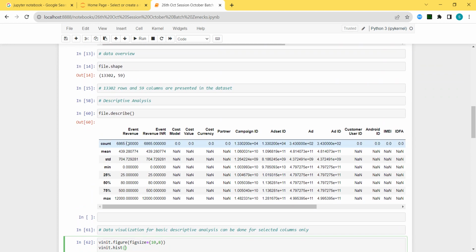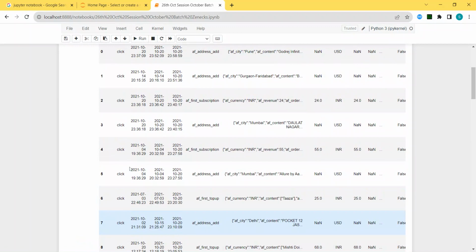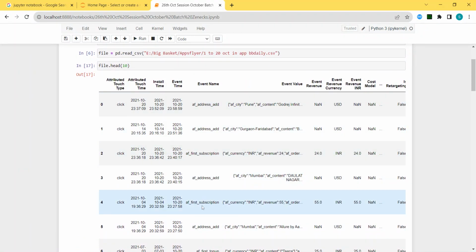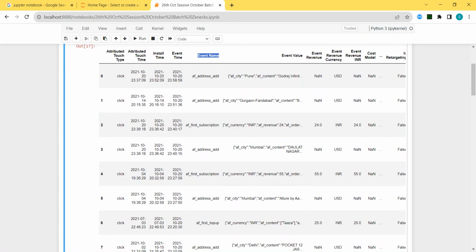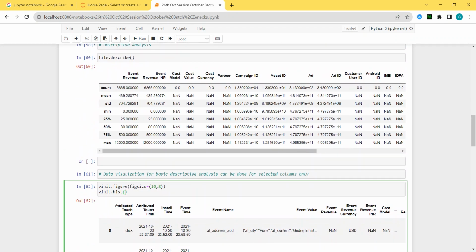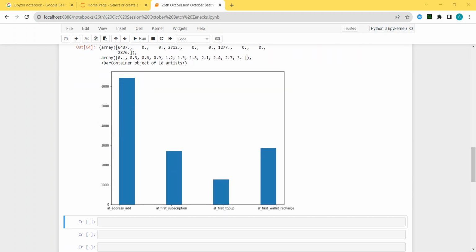So for which particular column you want histogram? So let's say event name. I can see variation over here now. So event name, what I will do is, I can just go ahead and draw here histogram first of all. Automatically, with the help of this particular thing, you can get the histogram. I just have to type here column name. So file, square bracket, and here the name of column. Okay, obviously, and then you will get the histogram here.